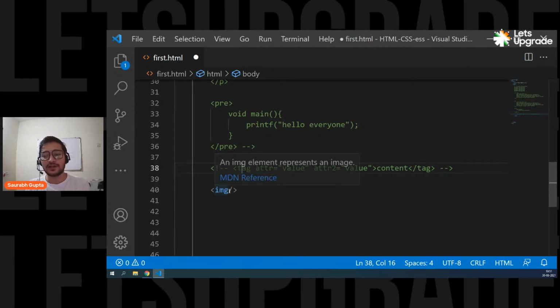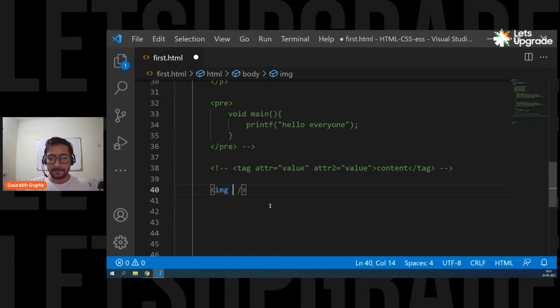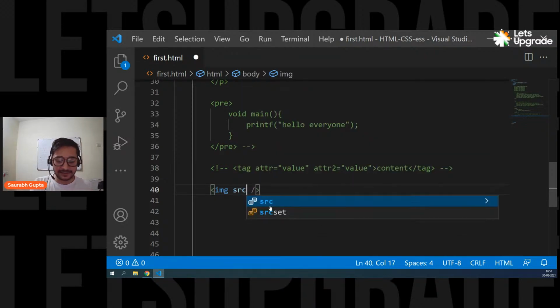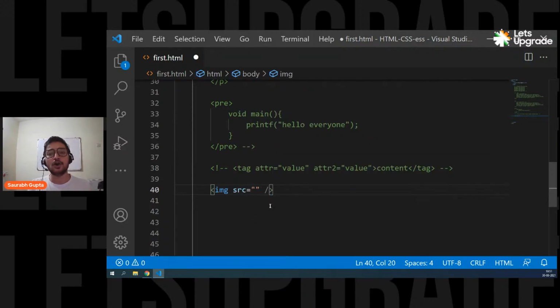Okay, so let's comment this out, and now let's see what is the attribute that we're going to use in the image tag. So again, as I told you, you have to go in the tag, give a space, and then write the attributes. So image has an attribute named src that simply stands for source. And inside source, you simply put your file name or file path, whatever image you want to display.